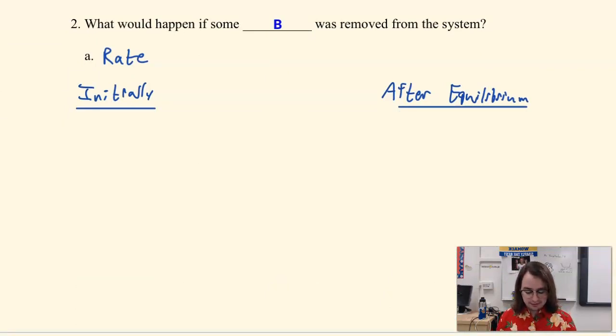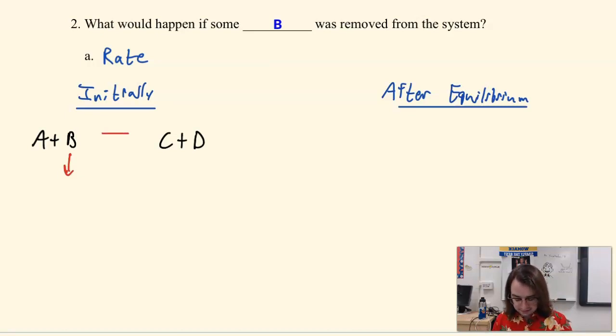So let's think about equilibrium again. Let's say that we have A plus B, and on this side we have C plus D. So now I am removing B. So what does that do to the forward reaction? Well, it's going to decrease the rate of the forward reaction. Is it going to have any effect on the reverse reaction? No, not really. But it is going to decrease the rate of the forward reaction.